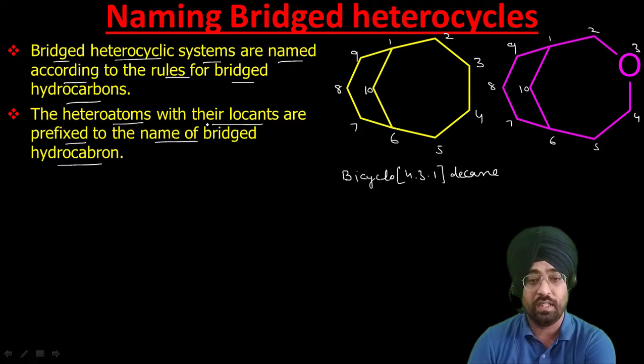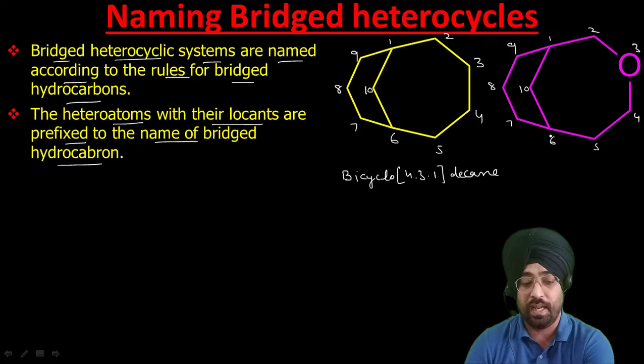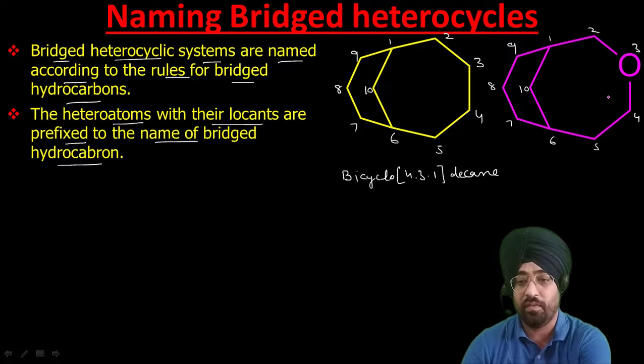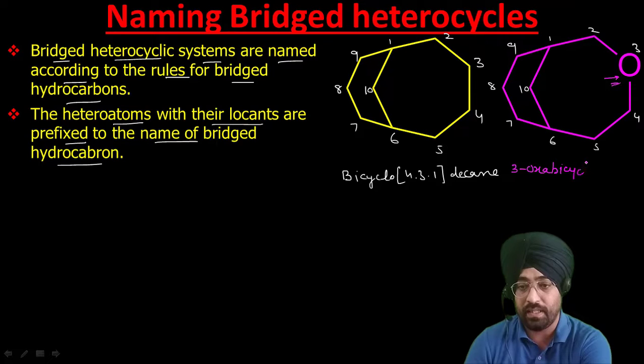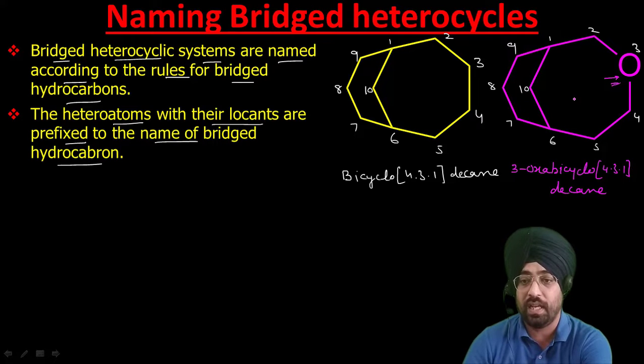We just have to write the prefix with the locant before the name of this compound. The prefix for oxygen is oxa, and it is at the third position, so it will be 3-oxa, then bicyclo[4.3.1]decane. That is the name of this compound.